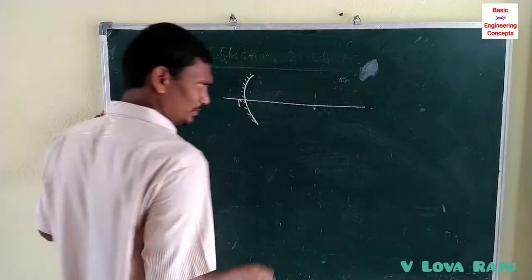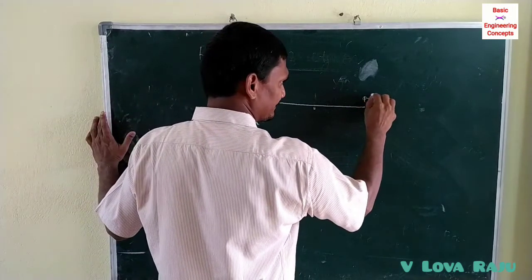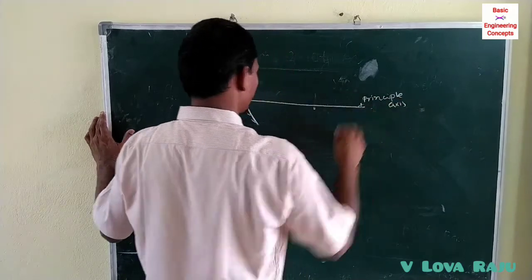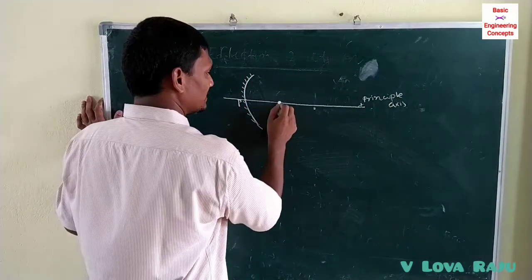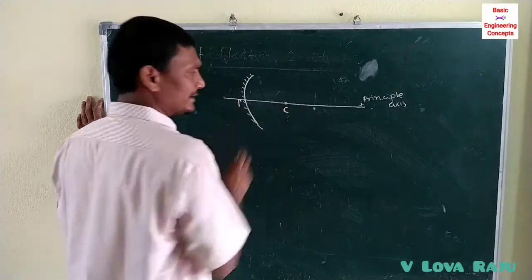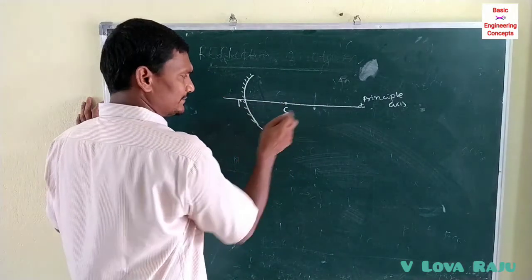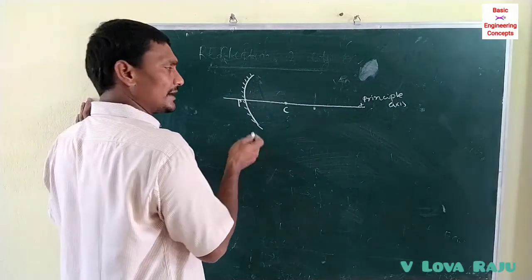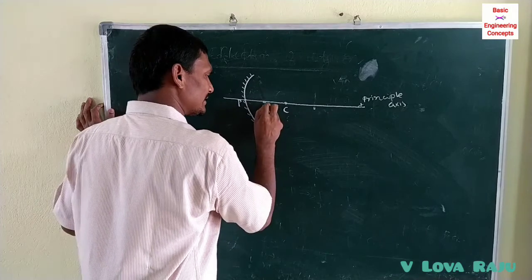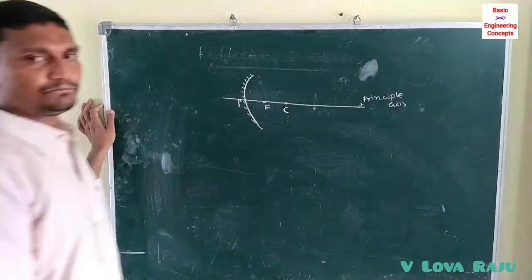A line passing through the pole is called the principal axis. The center of the sphere, of which the mirror is taken as a part, is called the center of curvature. The distance from the pole to the center of curvature is called the radius of curvature. The midpoint of the radius of curvature is the foci or focal point.